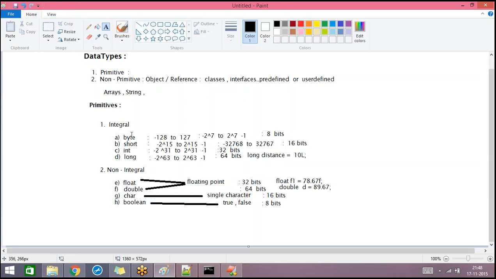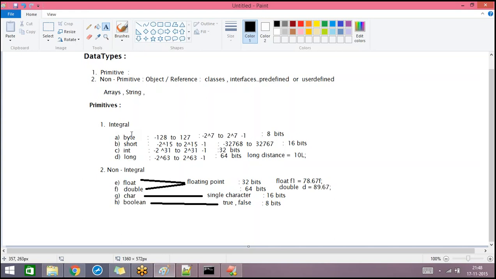And for all these data types, there are some default values. That means if you just declare a variable and don't assign any value for that, then some default values will be automatically allocated. The default value for all the integral types, byte, short, int and long, is 0. For float it is 0.0f. For double it is 0.0. And for a character it is just empty space.